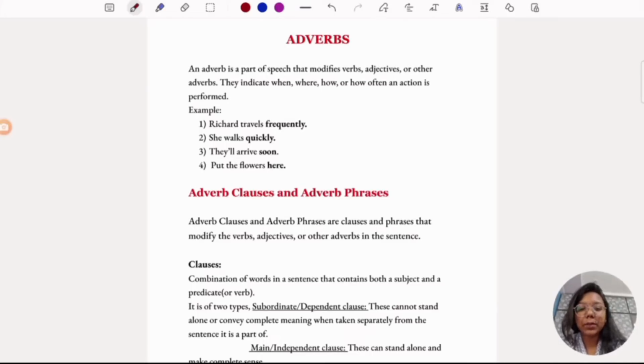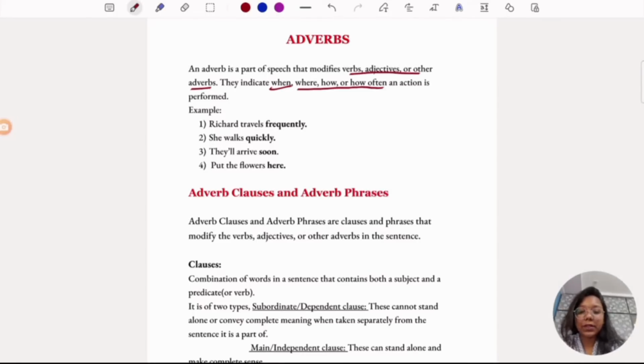Adverbs. An adverb is a part of speech that modifies verbs, adjectives, or other adverbs. They indicate when, where, how, or how often an action is performed. So you all are well aware of what adverbs are. They modify, they tell more about other verbs, other adjectives, or even other adverbs.